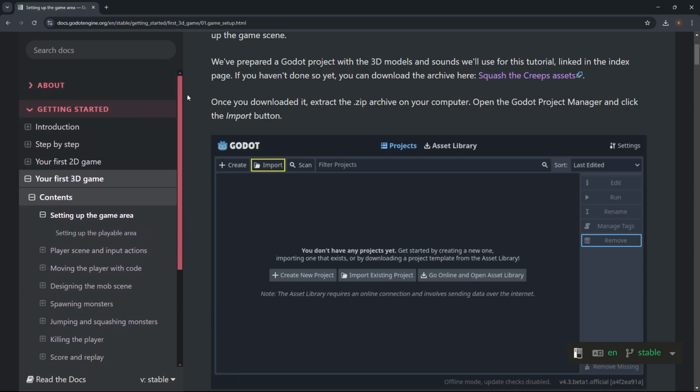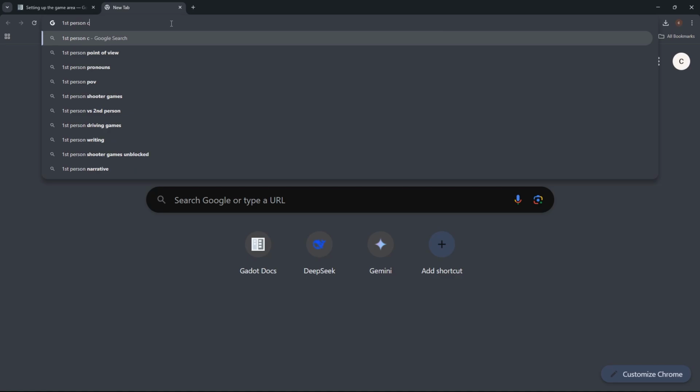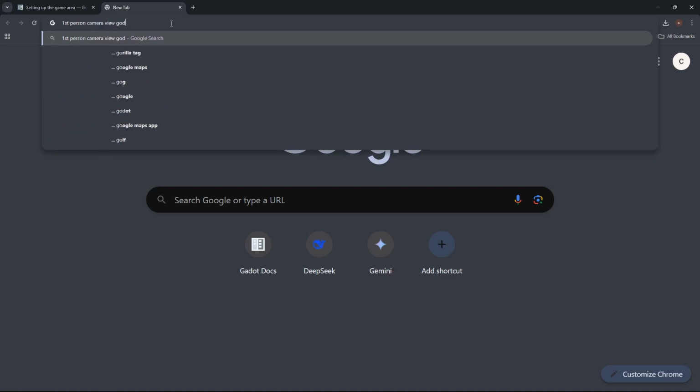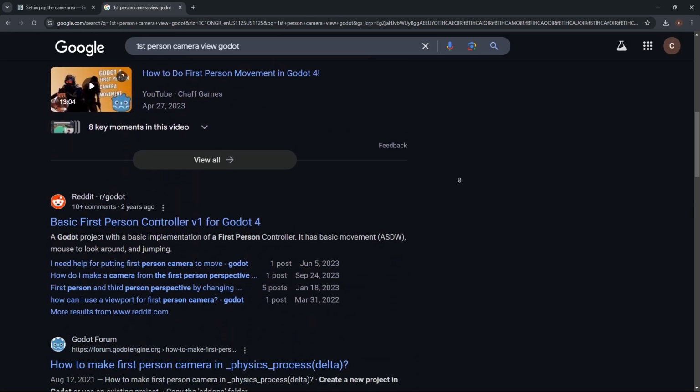First person camera view, Godot. Yeah, maybe this guy will do it. There's nothing like text though.